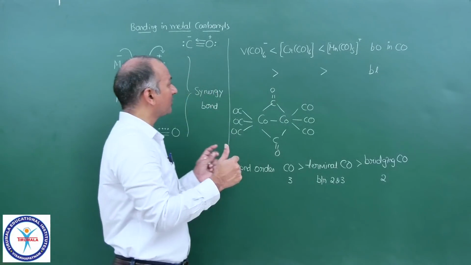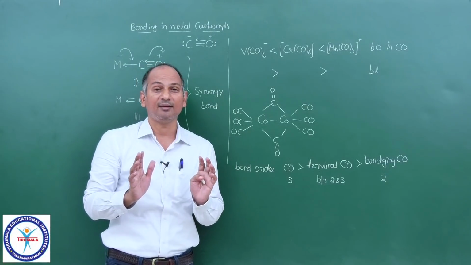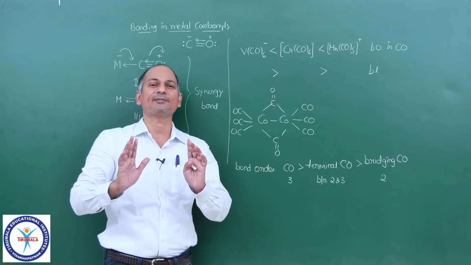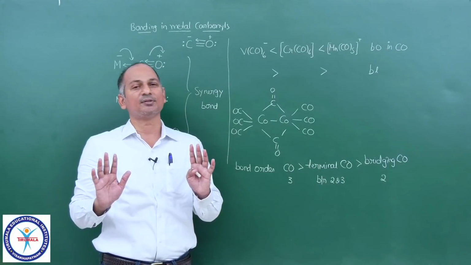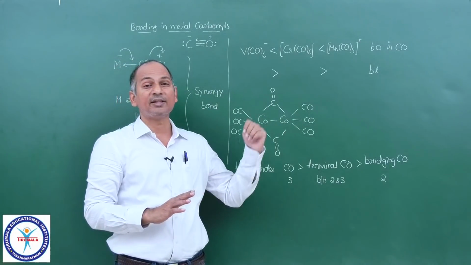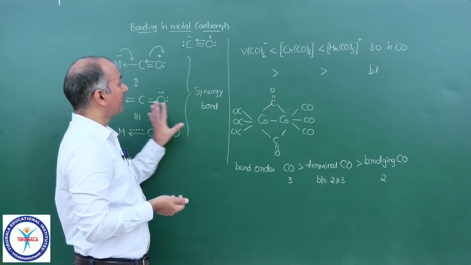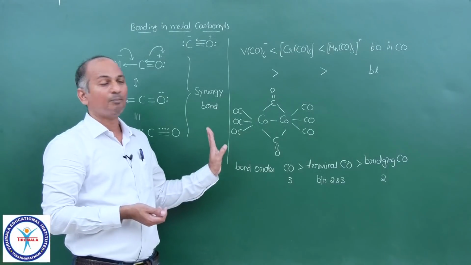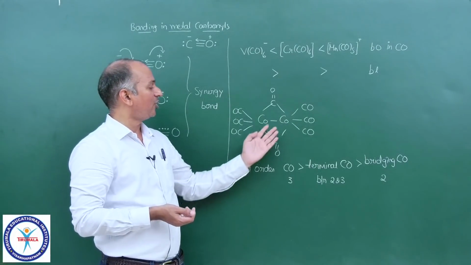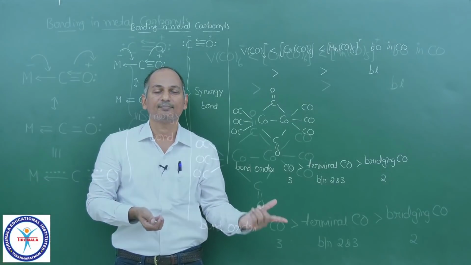So now this is about bonding in carbonyls, but this is according to VBT. And I already told you, VBT successfully explains all the aspects of bonding of metal carbonyls, and there is evidence on the board. It explained the synergic bond, bond orders, everything: bond orders in normal complexes, bond orders in bridging complexes, polynuclear complexes.